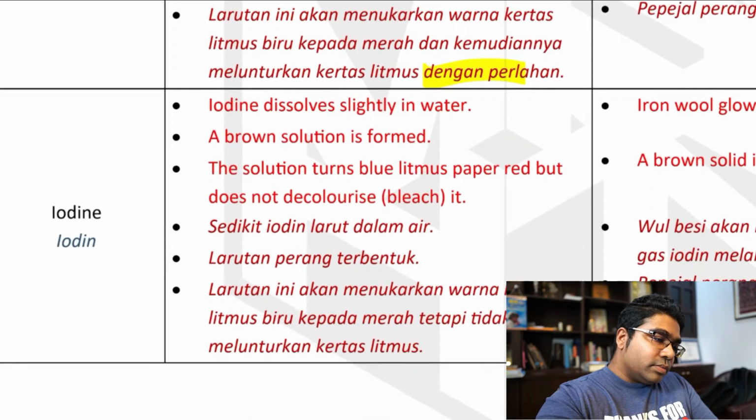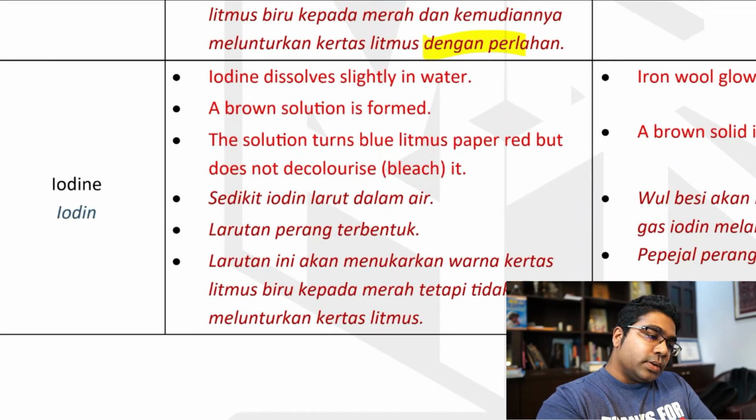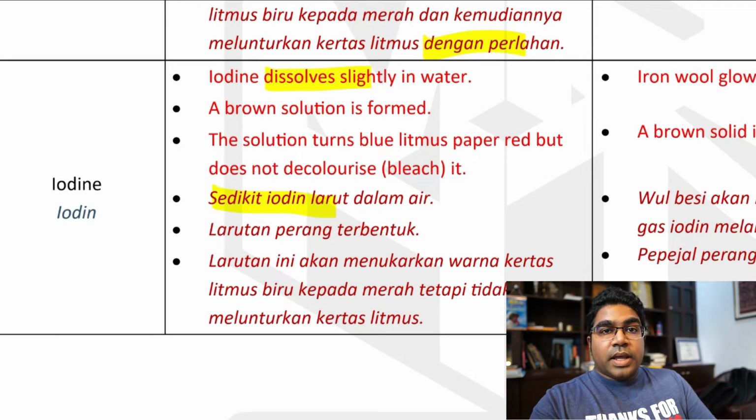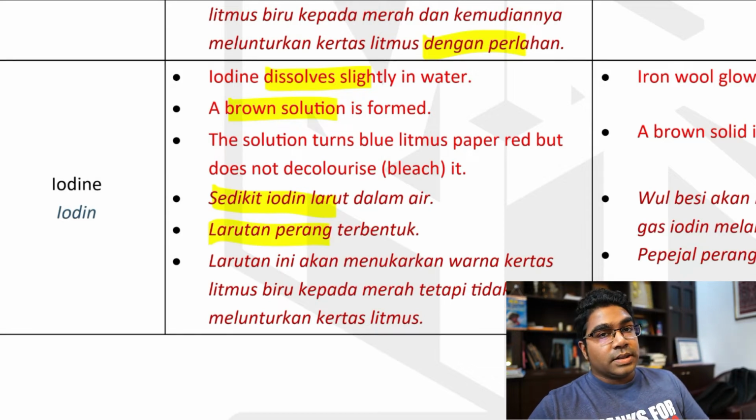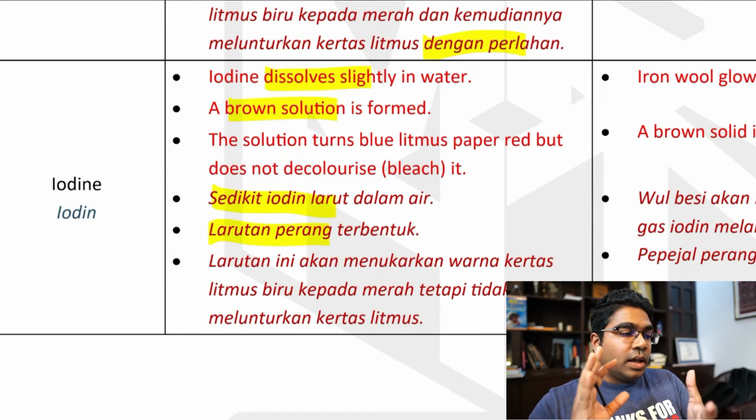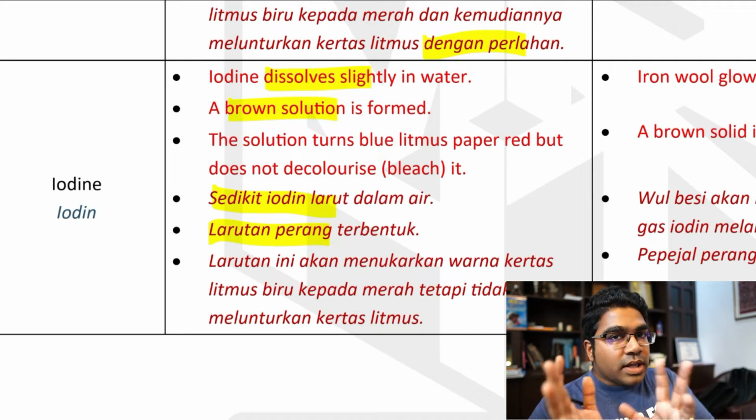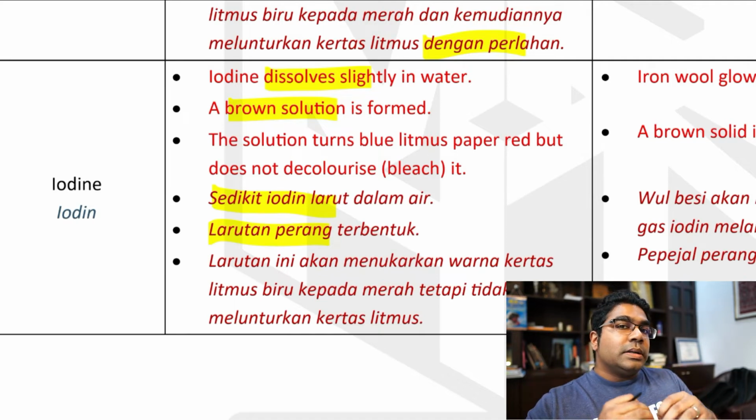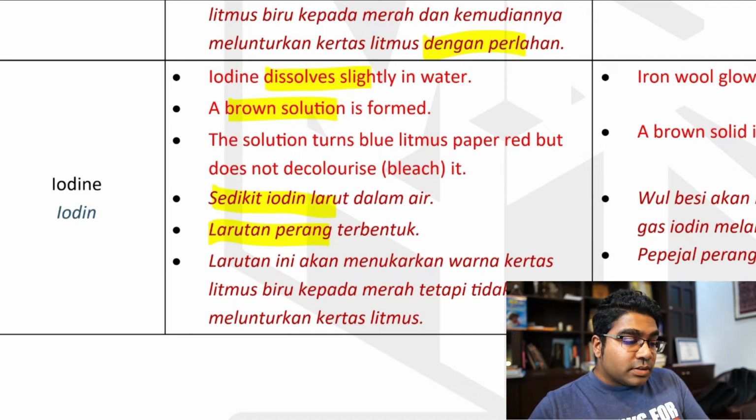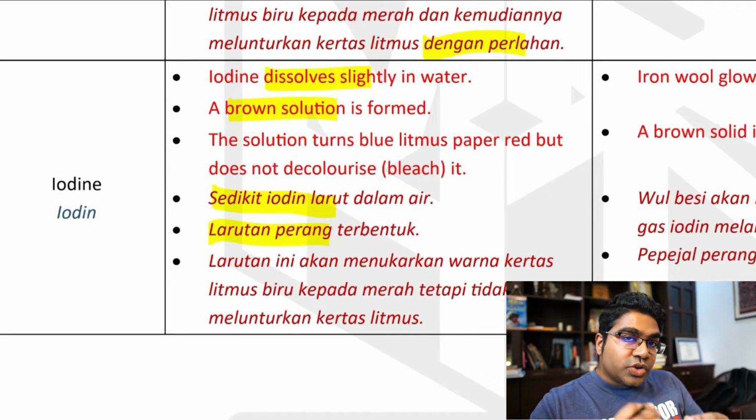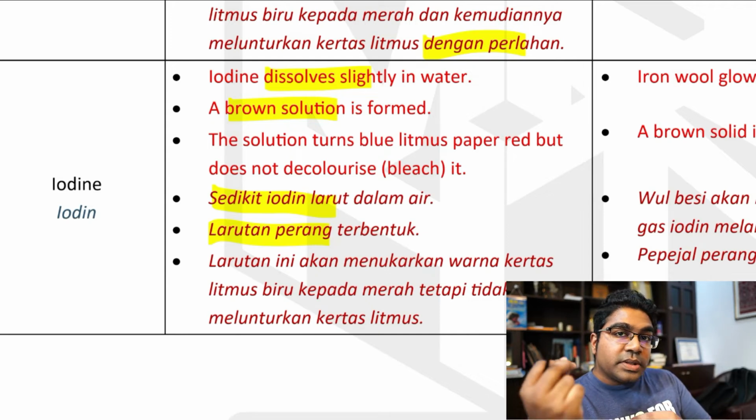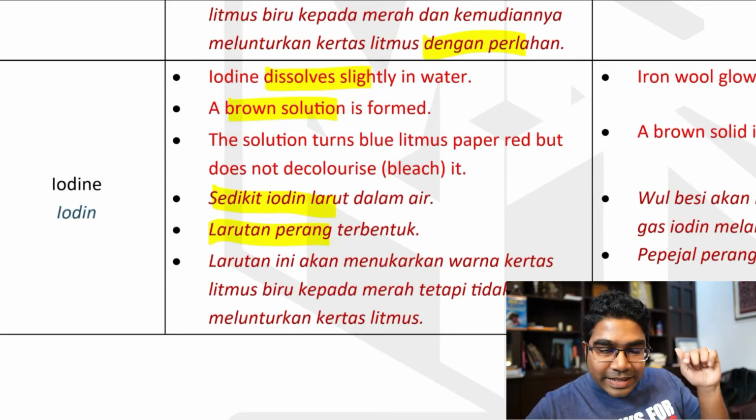And then for iodine, iodine juga akan larut, tetapi hanya sedikit yang akan larut. It only dissolves slightly. Then we also have a brown solution. Juga ada larutan perang, but this brown solution might be very faded, that it will look yellow. Warna perangnya akan pudar, dia akan nampak pudar. So dia akan nampak sebagai kekuningan lah, warna kekuningan. Okay, and then this solution doesn't bleach the litmus paper. Litmus paper tidak dapat dilunturkan menggunakan larutan ini.